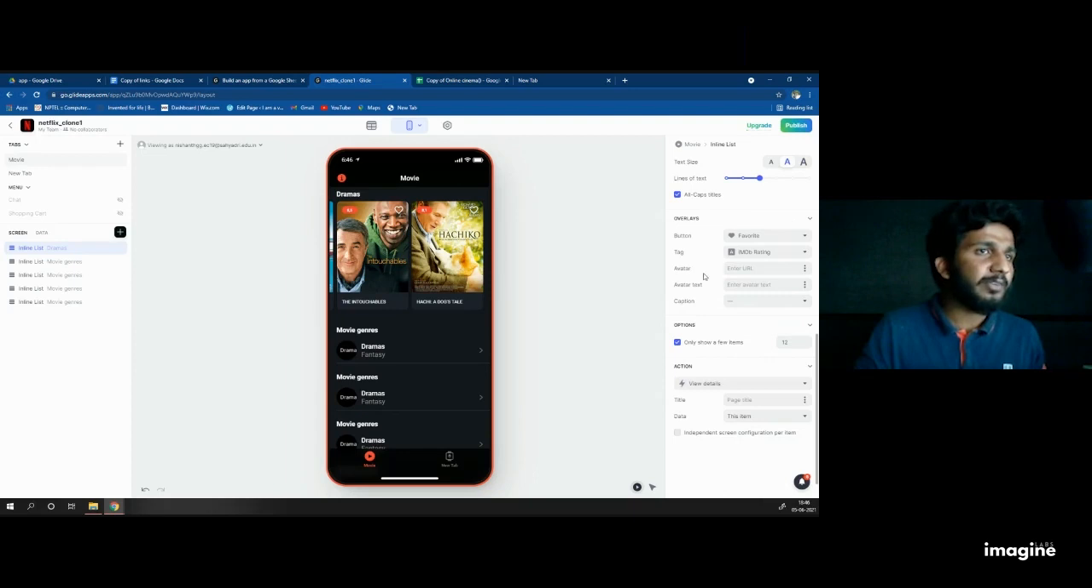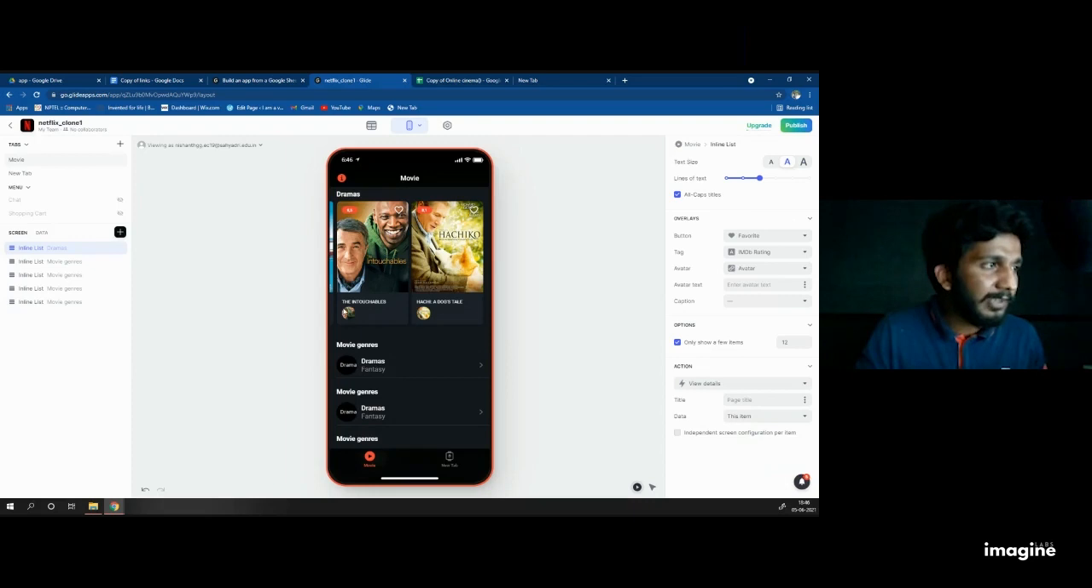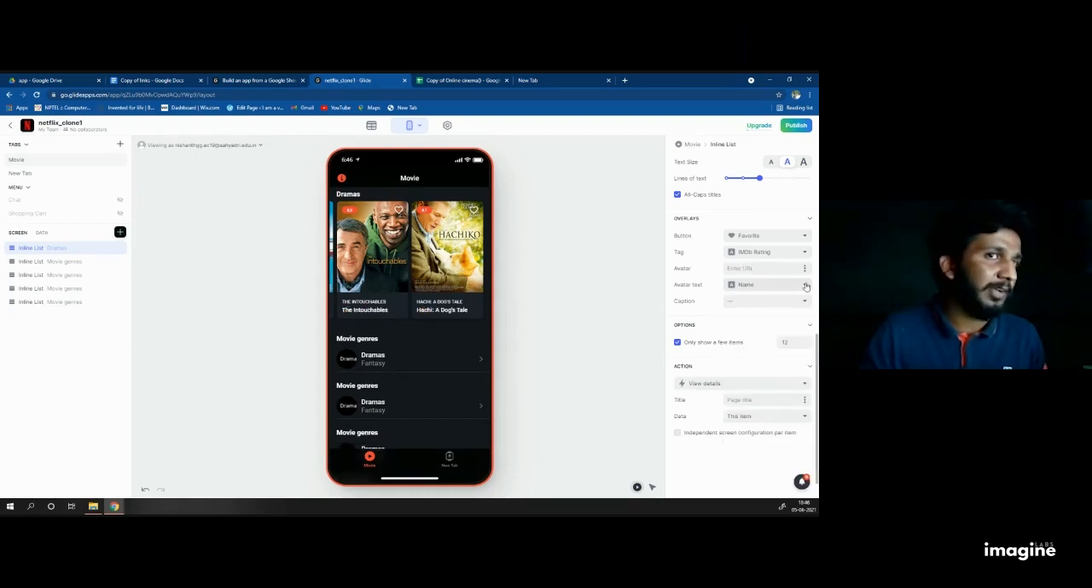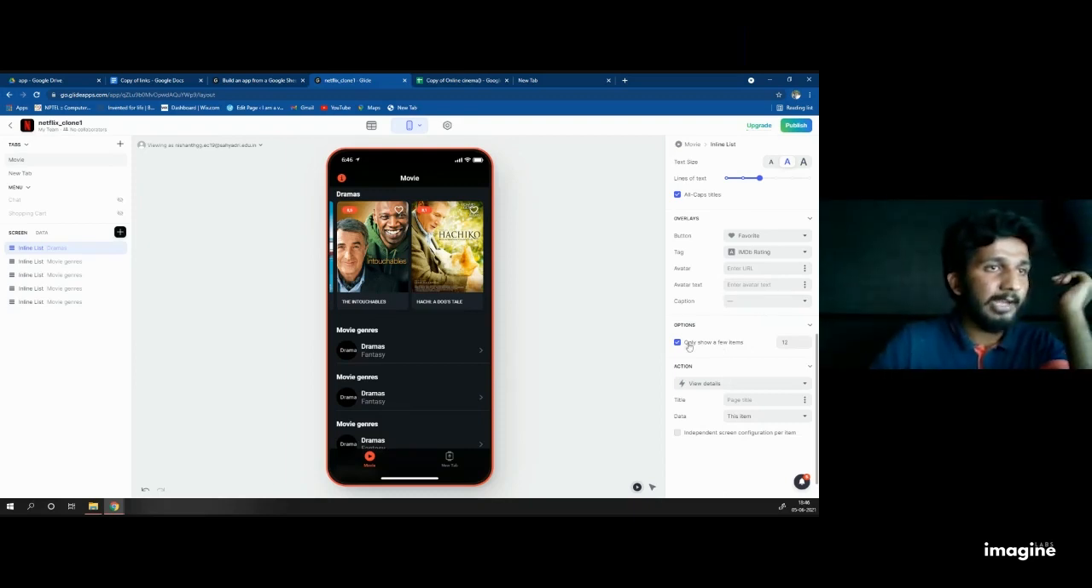Then next, avatar. Don't use avatar and avatar text. The avatar and avatar text is just like an Instagram profile photo in a round symbol. If I put any avatar name or avatar text, it will look like this. It looks weird. I don't want this one. So I'm removing custom. When it's done, I don't want any caption, and I go for the option.